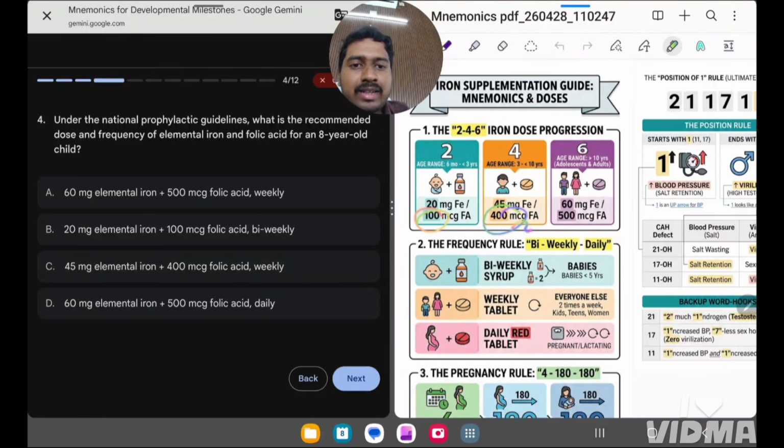Okay, folic acid it is 100, 400 and 500. Okay, so basically in our question it is 8 years. So 8 years means it is rule of 4. So it is 45 mg iron and 400 microgram.